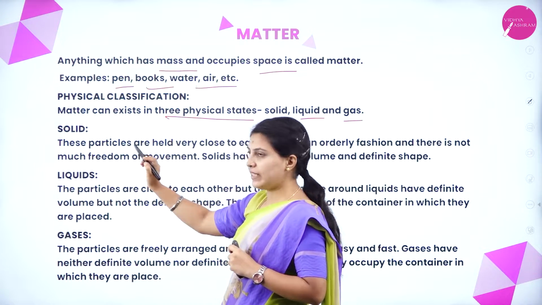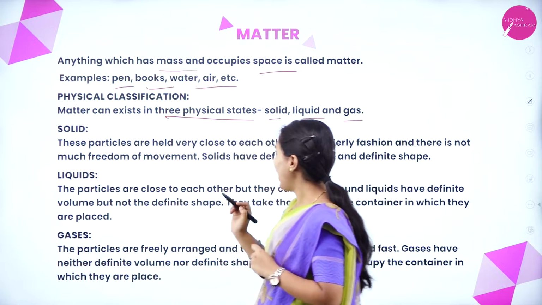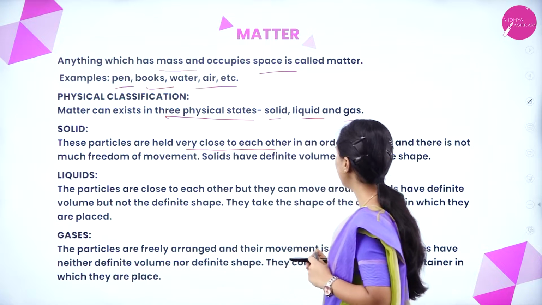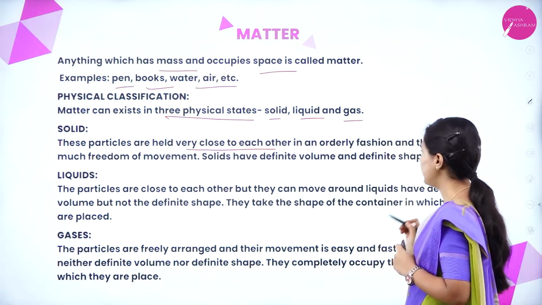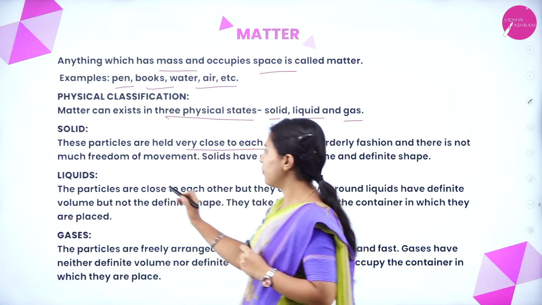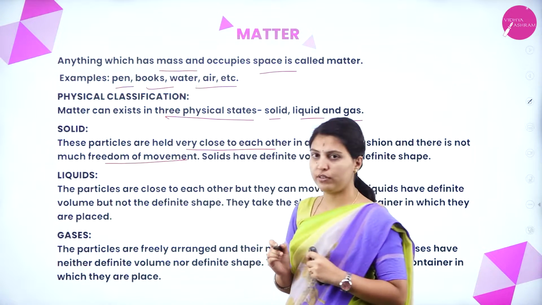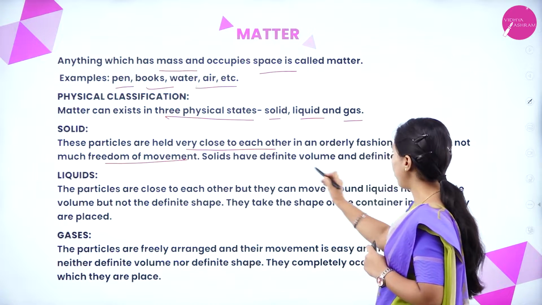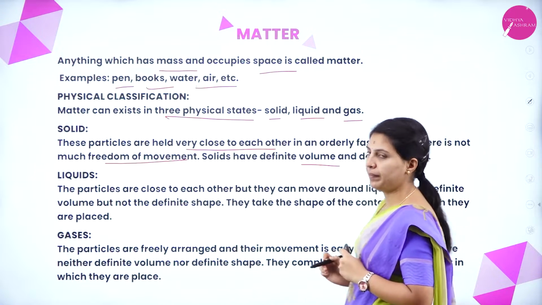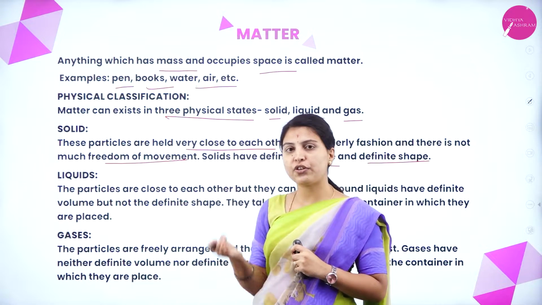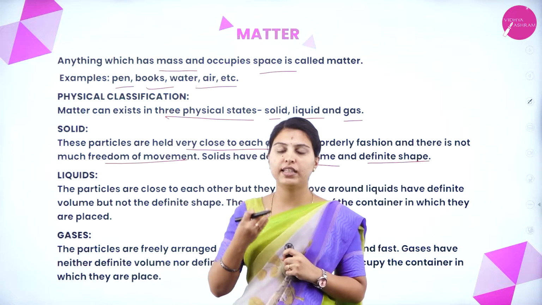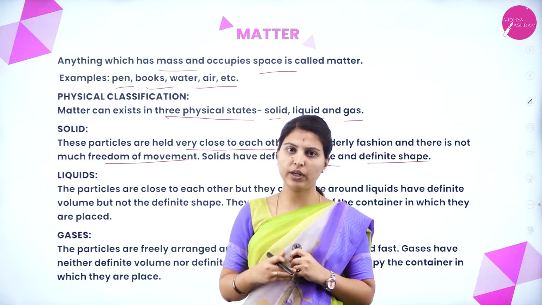Solid. First we will see the solid. These particles are held very close to each other in an orderly fashion and there is not much freedom of movement in the molecules. Solids have definite volume and definite shape. The general characteristics of solid, liquid, gases we are seeing from our lower classes.